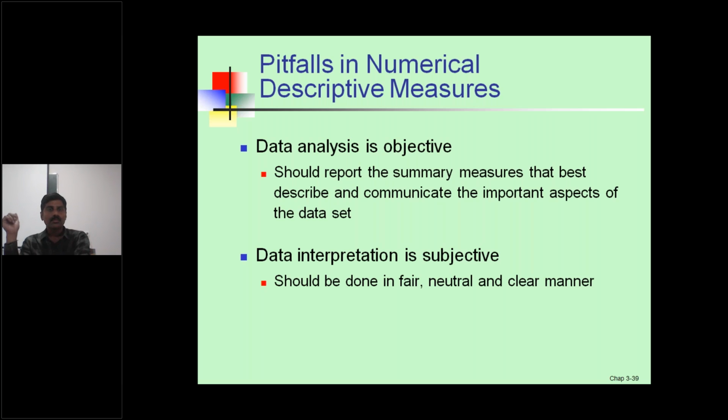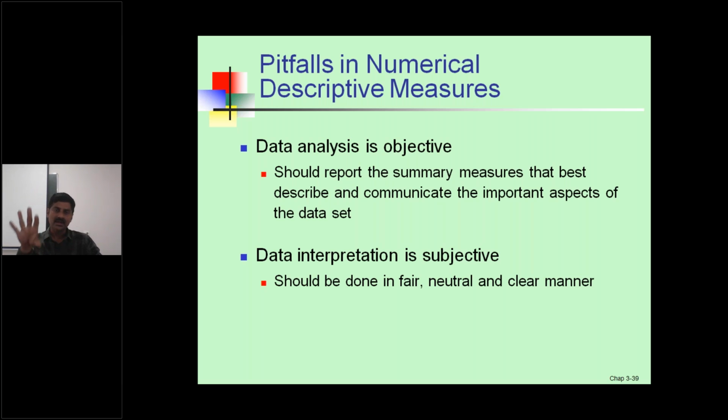These are the pitfalls in numerical descriptive measures. Data analysis is objective, should report the summary measures that best describe and communicate the important aspects of the data set. Data interpretation is subjective, that should be done in a fair, natural and clear manner.